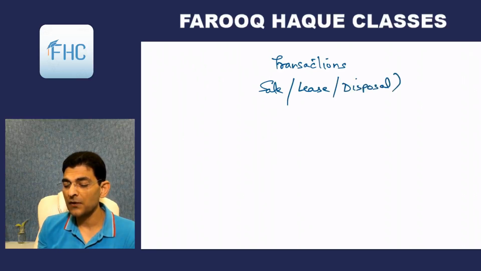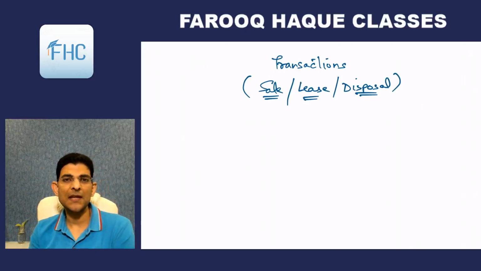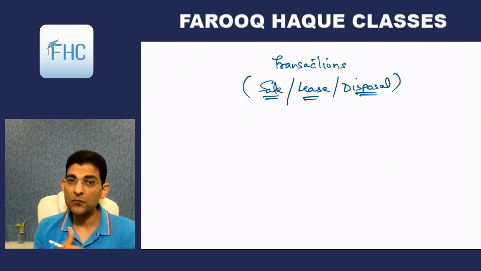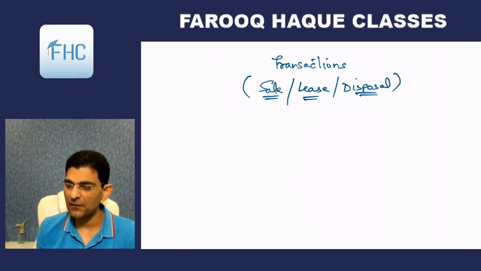So there are three types which are given there: sale, lease and disposal. The sale means sale, transfer, exchange, barter. So these four require transfer of ownership. Lease, rentals don't require transfer of ownership, they only give you a right in the asset and not the asset itself. And disposal, of course, means disposal of scrap, etc.